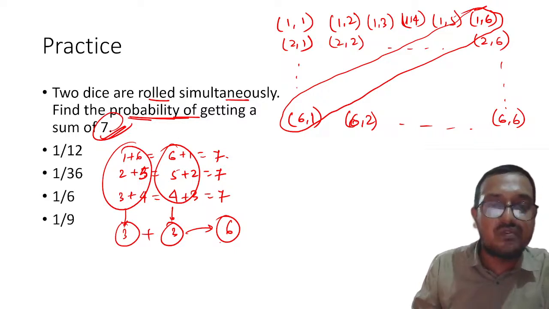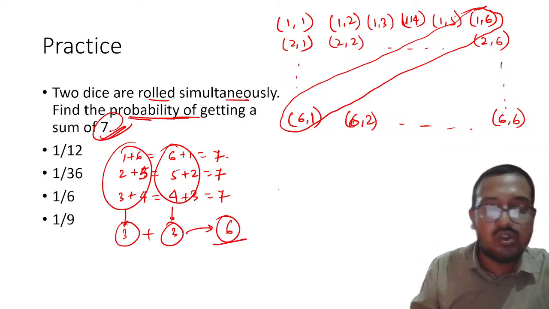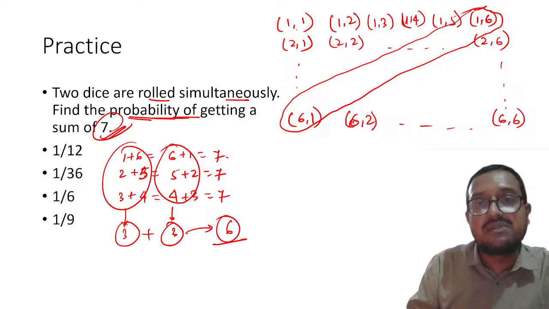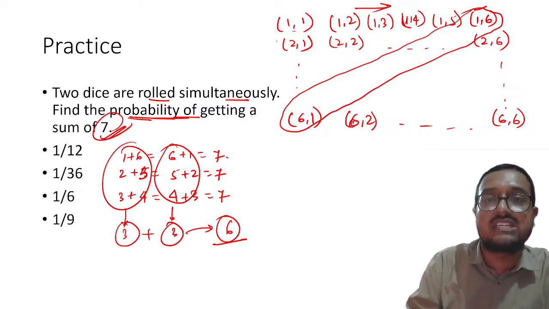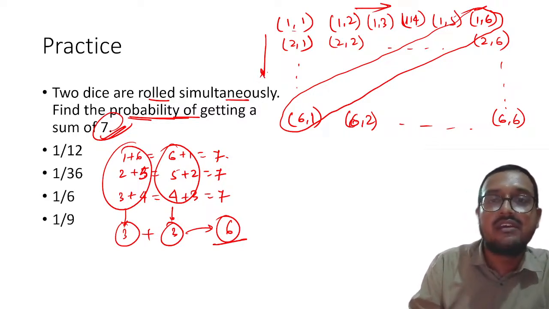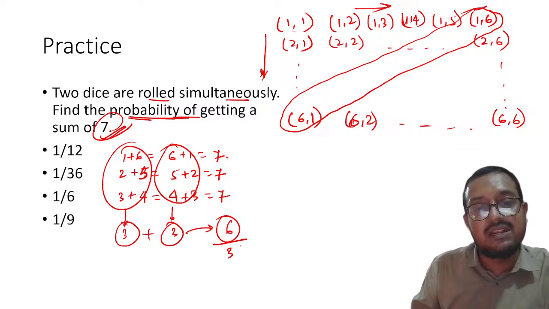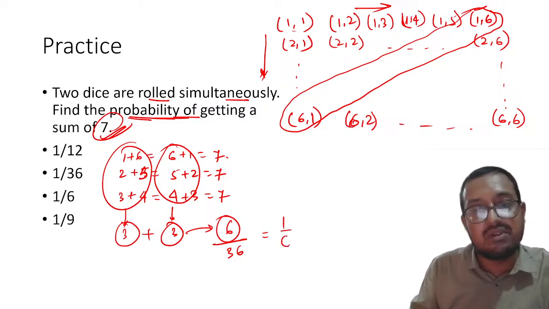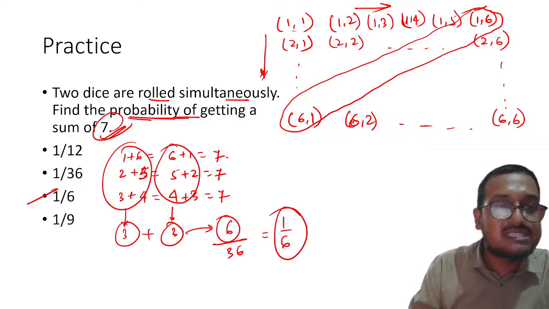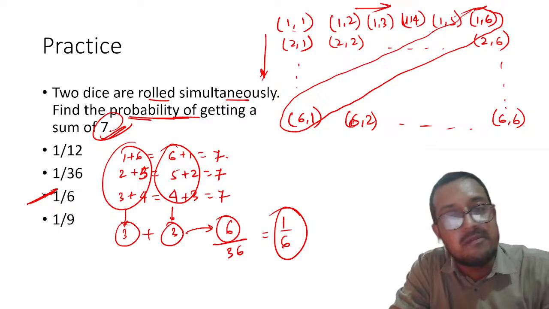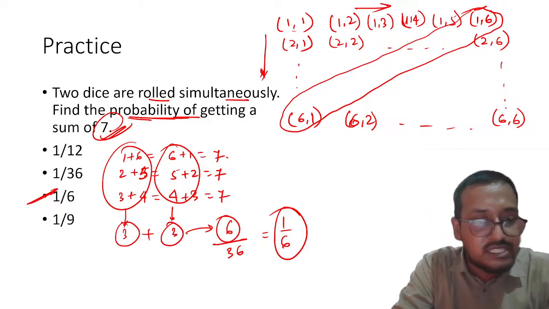And out of how many total? Please remember it will be 36: 6 in this direction, 6 in the bottom direction, right? So it will be 6 out of 36. So 6 by 36 will be 1 by 6. That is, C will be the correct answer. Understood this thing? Understood this thing?